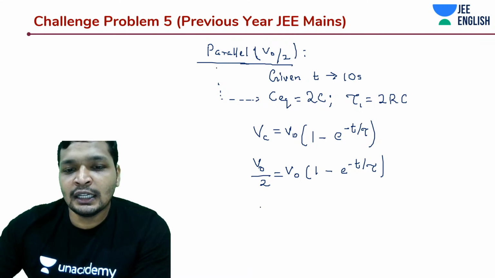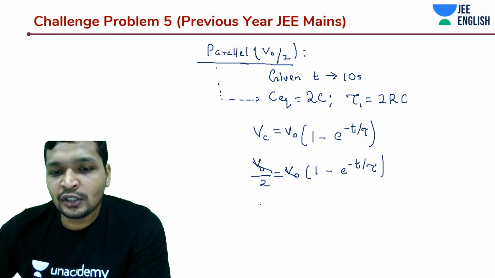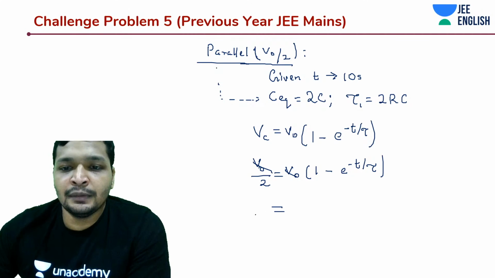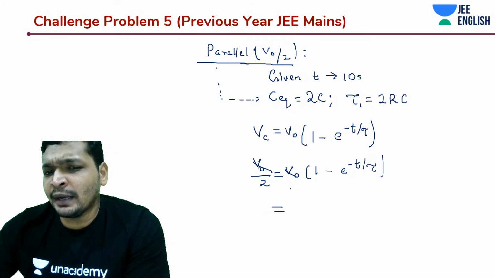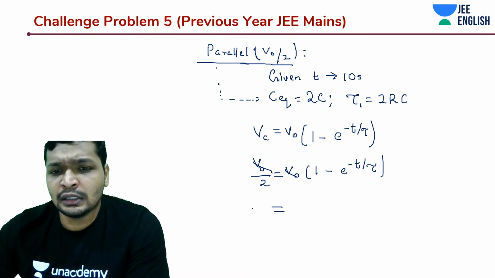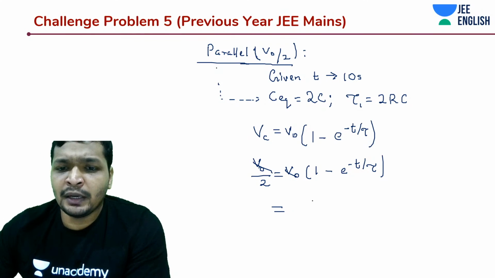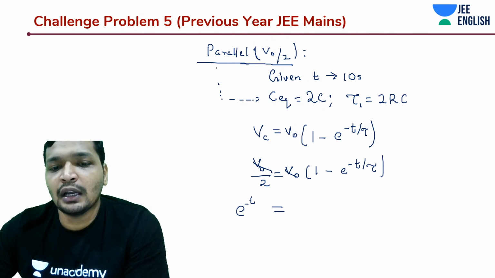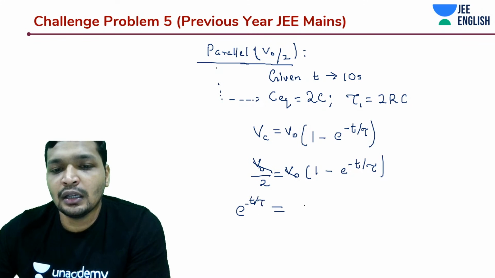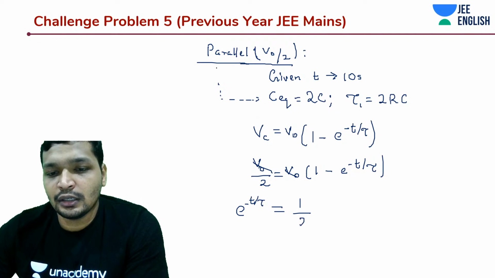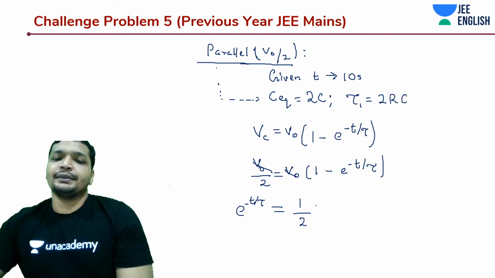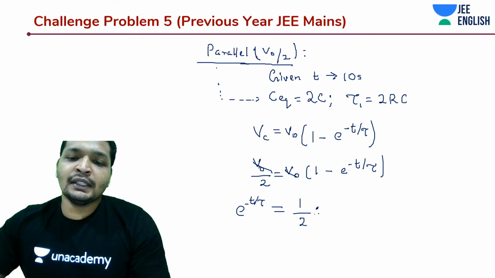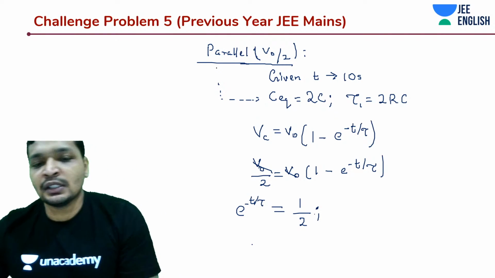So that is 1 by 2. 1 minus this is going to be 1 minus 1 by 2, that is going to be 1 by 2, equal to e to the power minus t by tau.